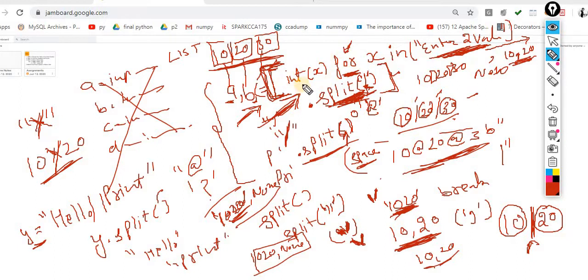Because this picture is not clear. I know it. This picture is not clear right now because you don't know the concept of list comprehension, and I am using the concept of list comprehension.